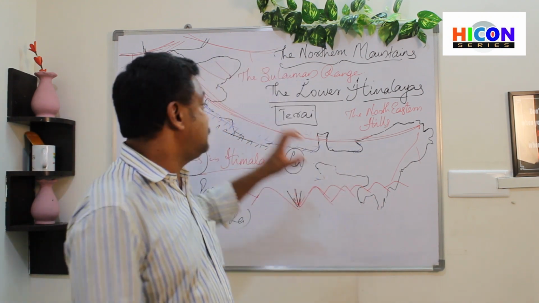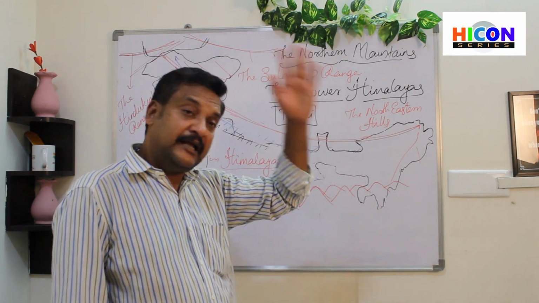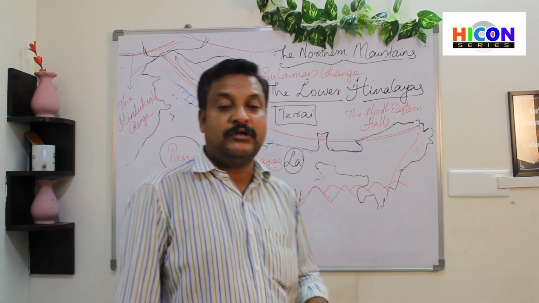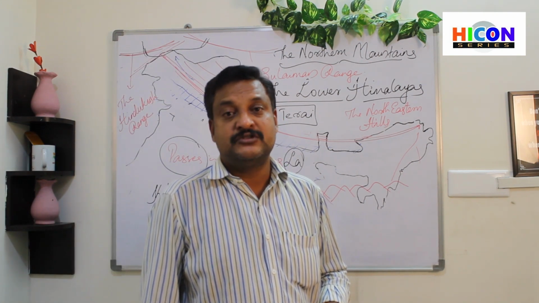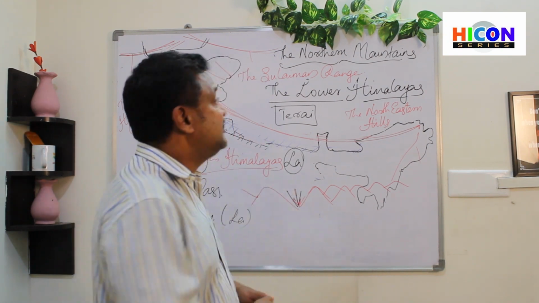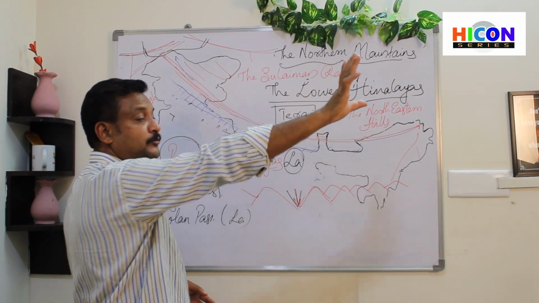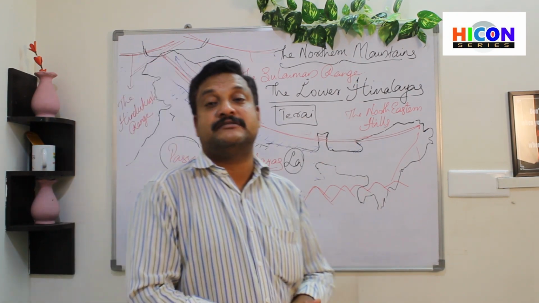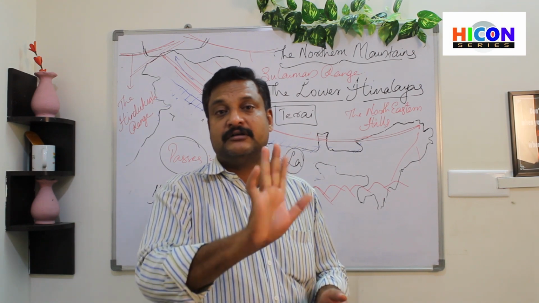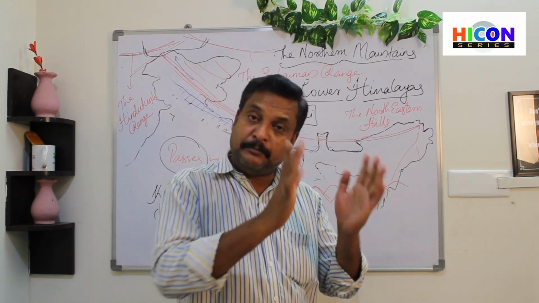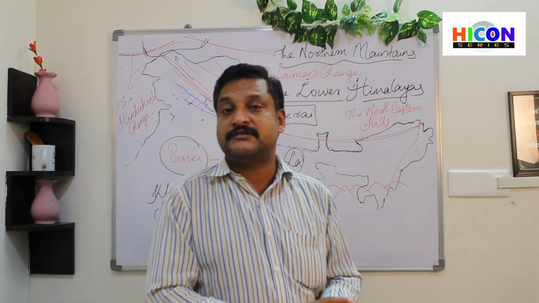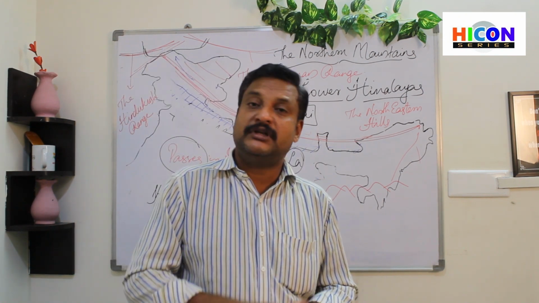So those kinds of cultivations are done, but animal rearing is one of the most important occupations of the people over there, right? So economically, geographically, this region has a very great importance as far as India is concerned. Understood? The branches of Himalayas and the passes in Himalayas and the importance of Himalayas. Okay, now we will go on to the exercise part.